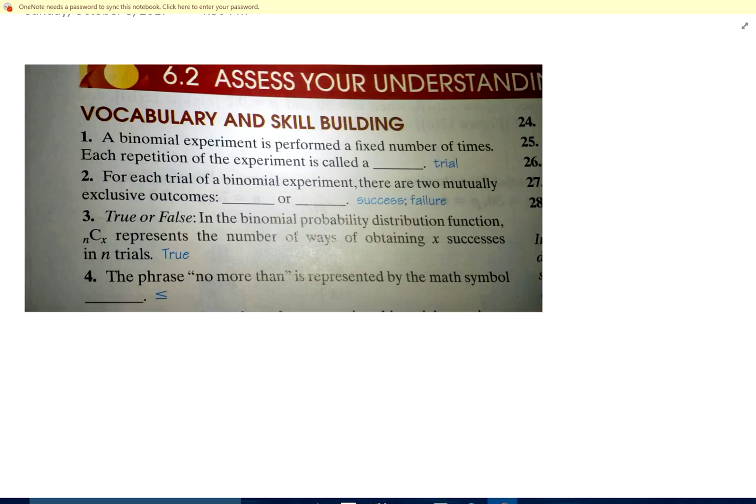Okay, we're on 6.2 now, binomial distributions. So binomial experiments are performed a fixed number of times. Each repetition is called a trial. So sometimes we have 10, flip a coin 10 times, 10 trials. Okay, and there's two outcomes, success and failure.